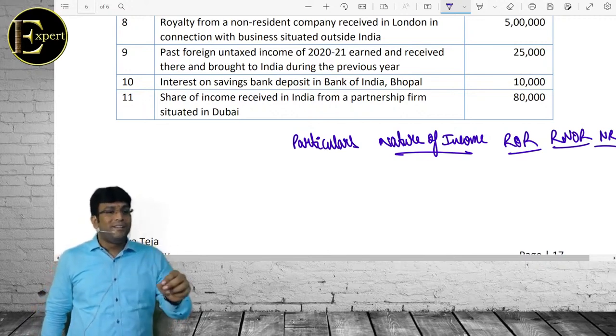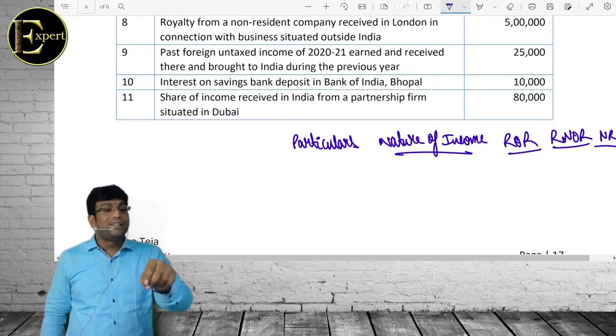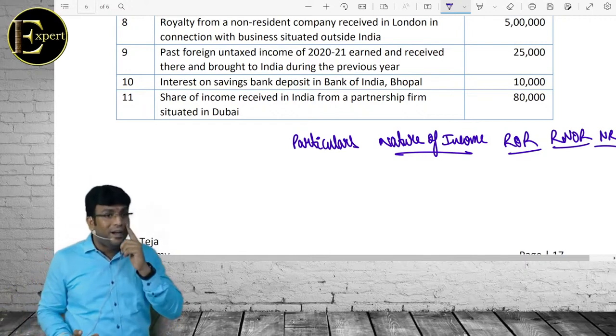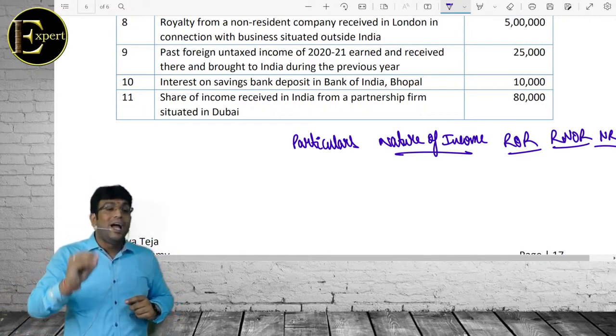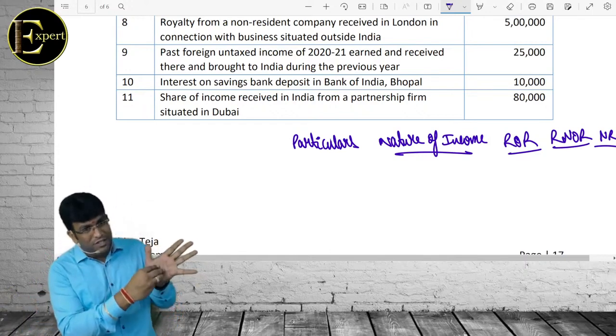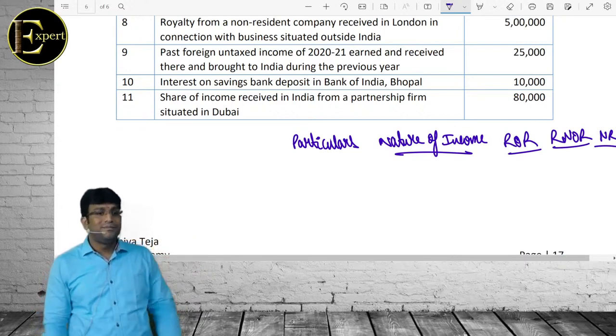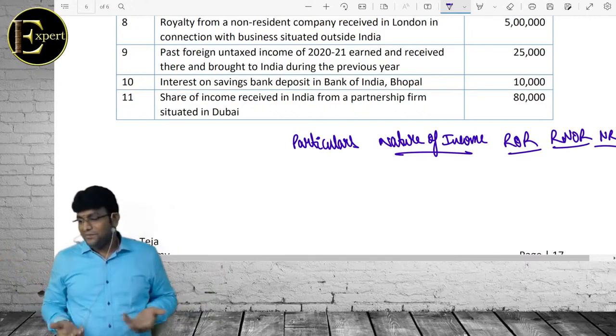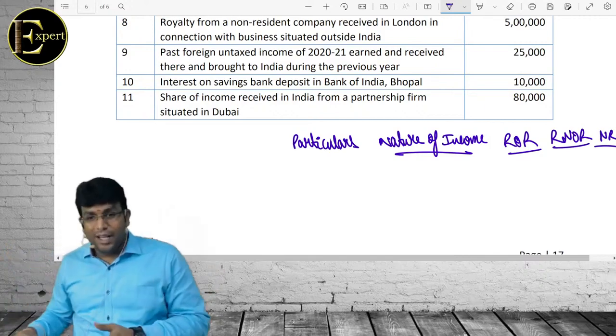Indian income is income received or deemed to be received, or accrued or deemed to accrue, in India. Foreign income means income accrued and received outside India. That point we'll write first, then start the problem. And when I write Indian income, that means already explained it. Yes or no? Done.